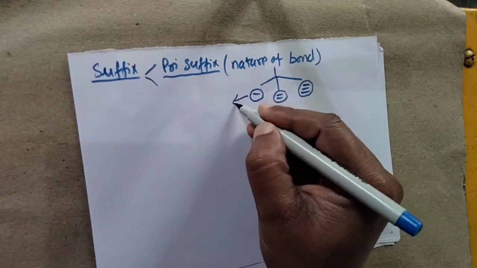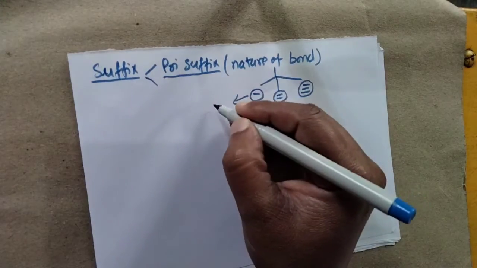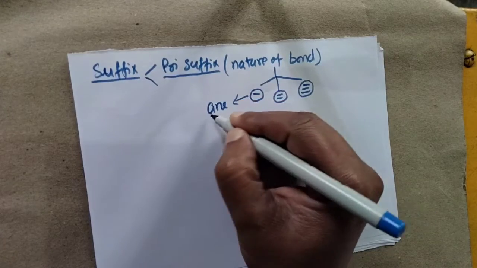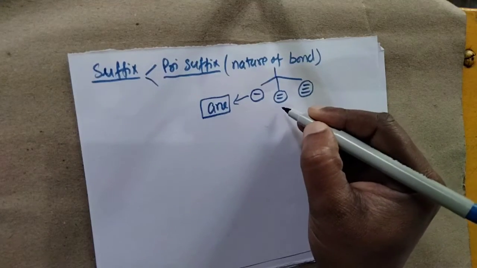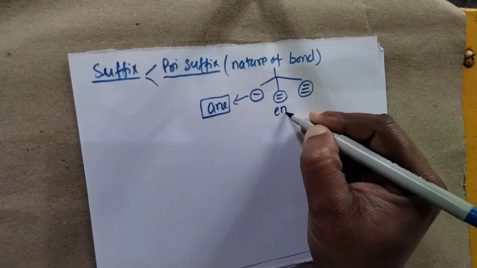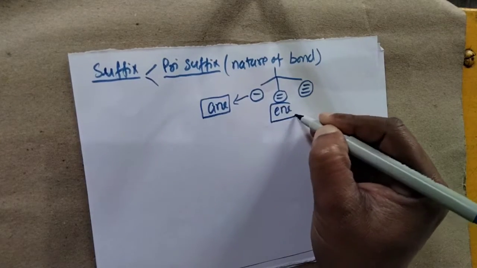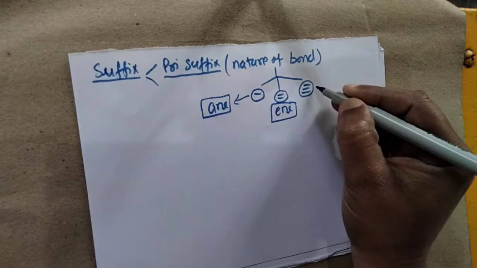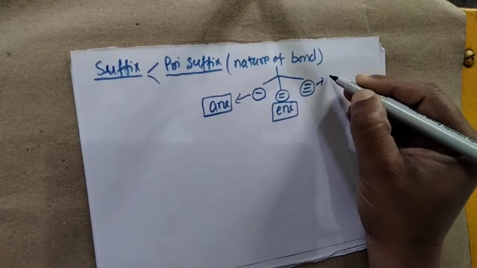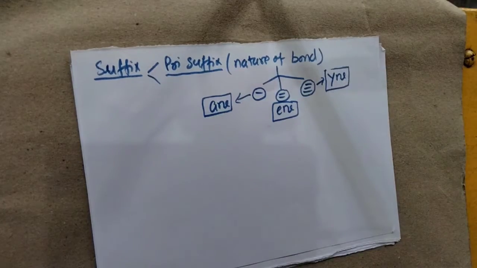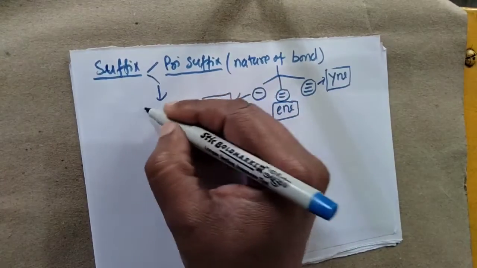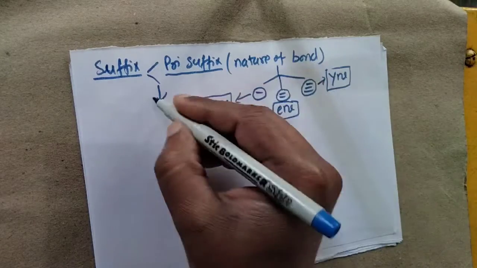So for a single covalent bond, simply we add "-ane". If a double covalent bond occurs in the compound, simply we add "-ene". And if we have a triple covalent bond, then we add "-yne". So these are the primary suffixes.